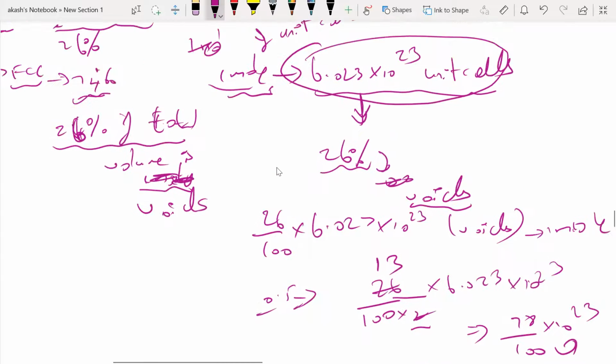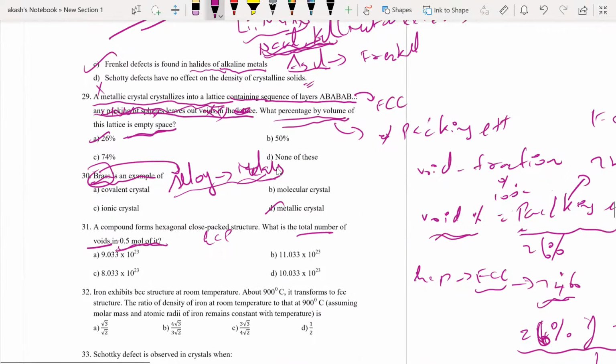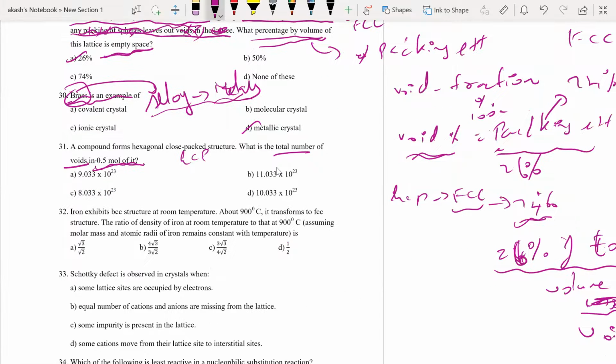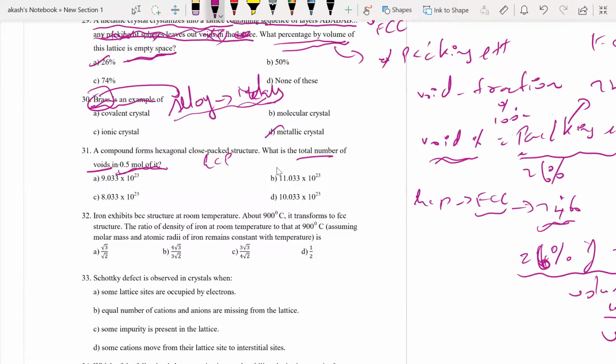So if I go to the answer, 78 is what we got. Definitely 78 is close to 8, so I can tell the answer is C, because we approximated 6 there. So we'll choose the closest answer to what we got. 7.8 we got, but here I have 8, so okay. Or 78 I got, 80. Only the 10 powers will be different. Don't worry about it.